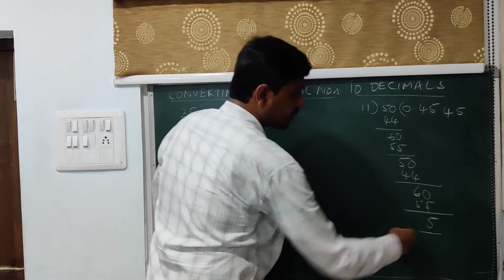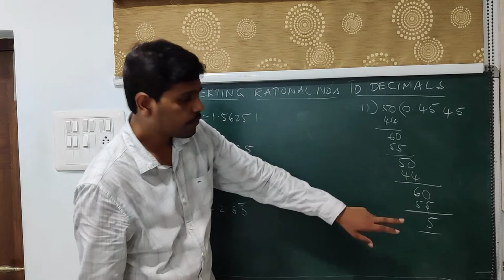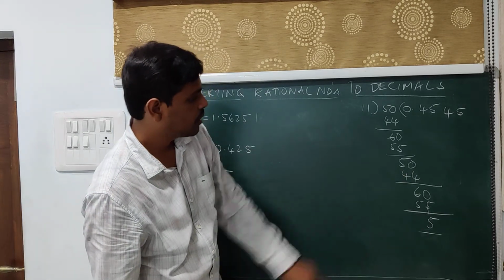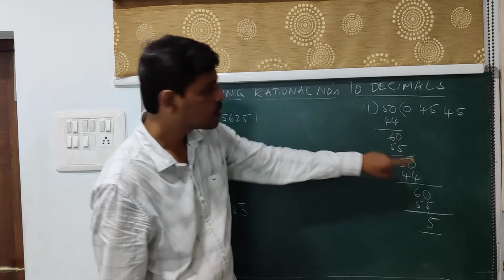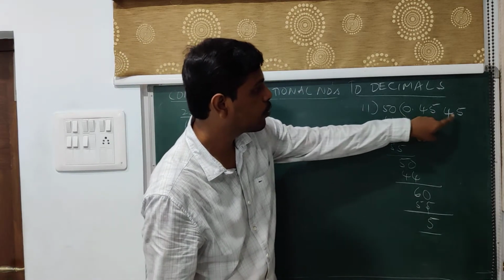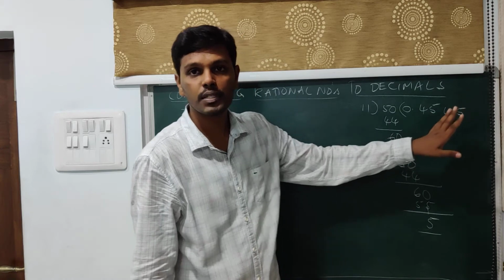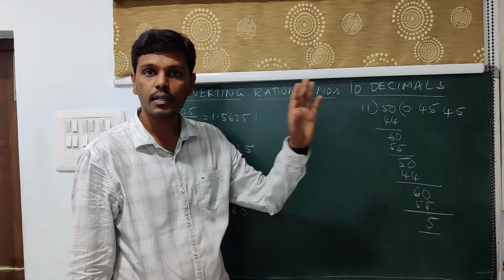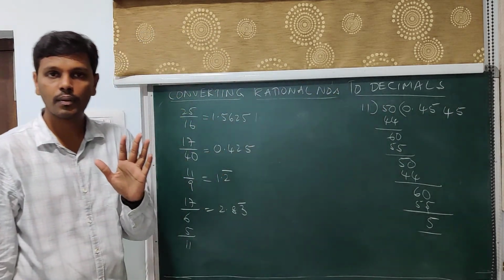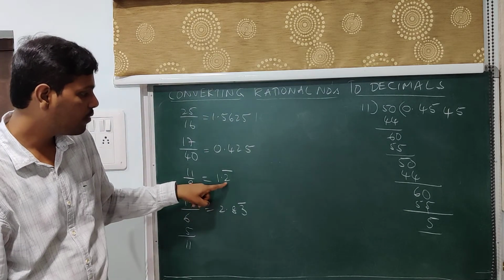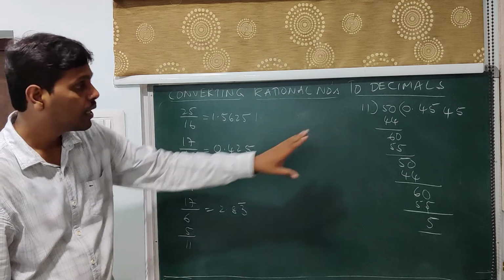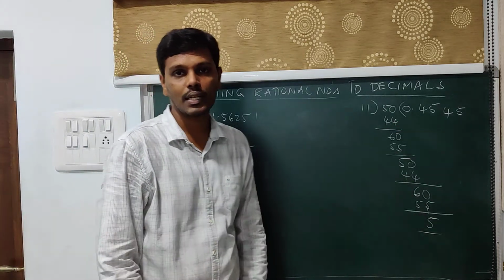So you can see that we have 2 remainders repeating continuously. One is 6, the other one is 5, and consequently what is happening is 4545 keeps repeating, which means that this is again a non-terminating repeating decimal. However, here 2 digits are repeating continuously. In the previous cases we only had 1 digit being repeated continuously. Here this is a case where 2 digits are repeating continuously.